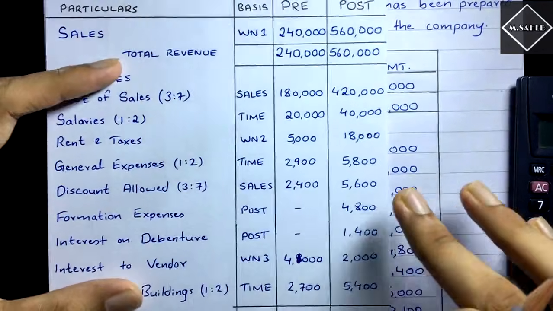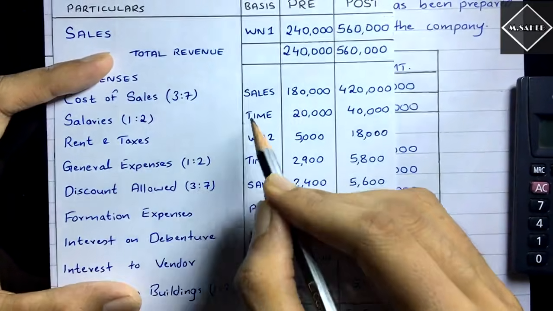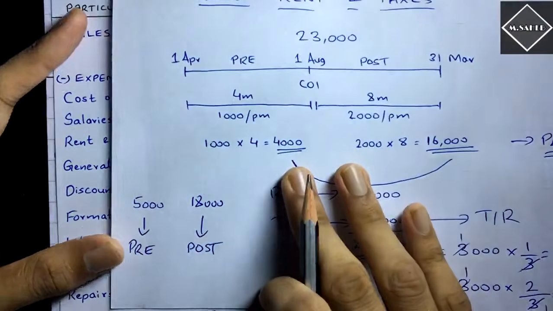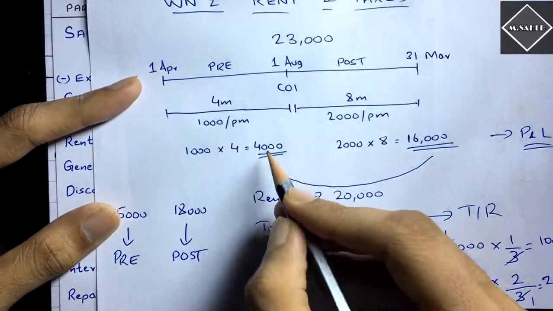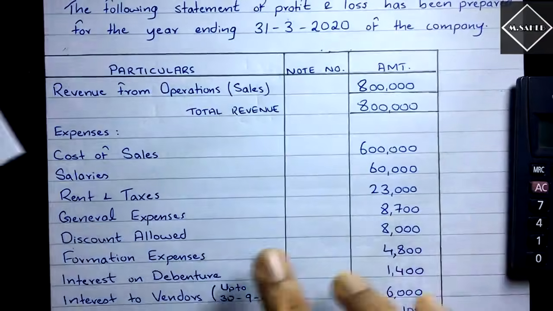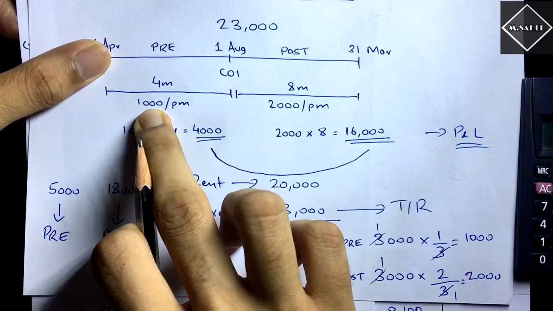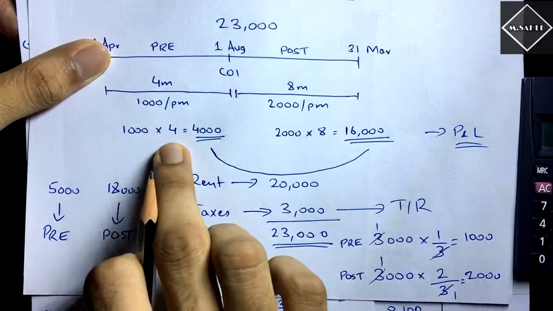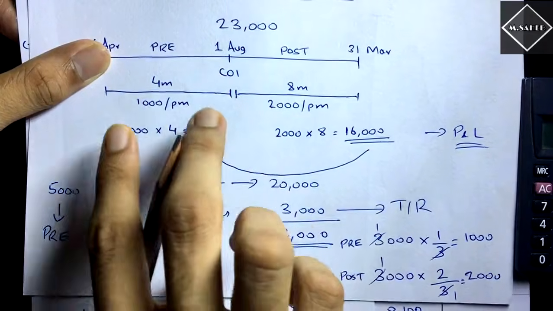Simple. And then we have rent and taxes. Now rent and taxes are also usually done on the time ratio, but for rent and taxes there was an adjustment in the question. The adjustment was that for the first 4 months the rent was 1,000 per month. So 1,000 into 4, that is 4,000 rent for the pre-period, fine.